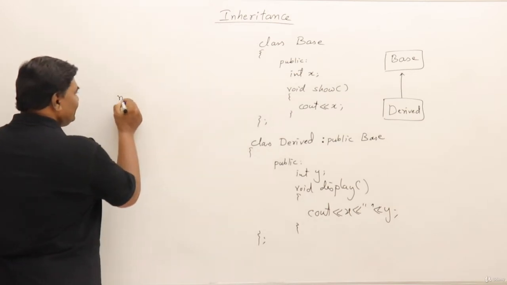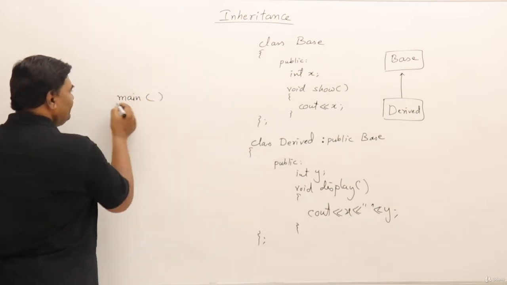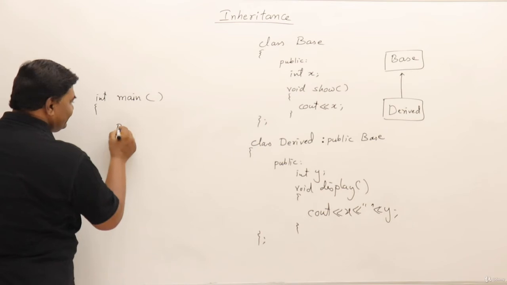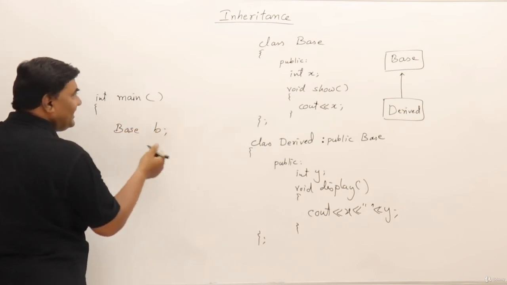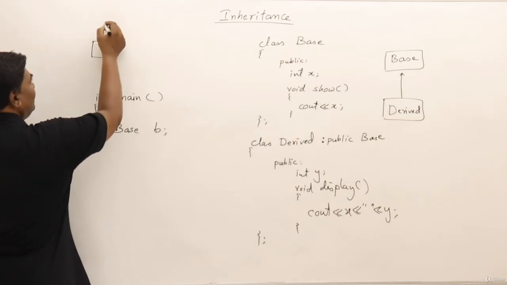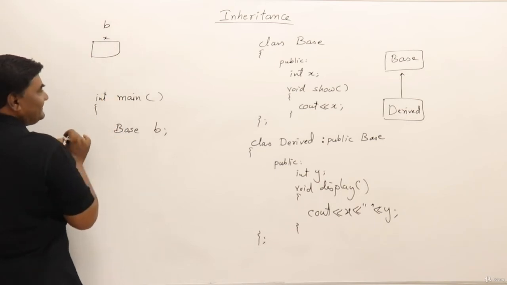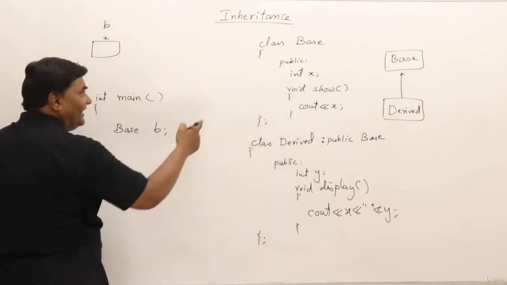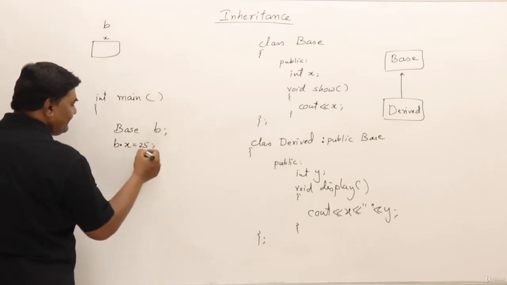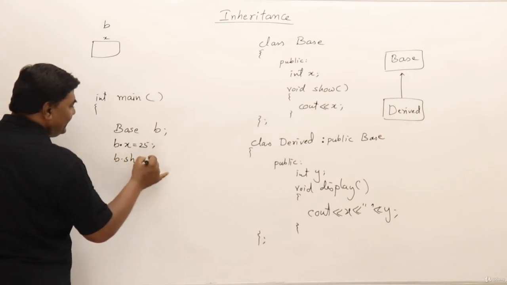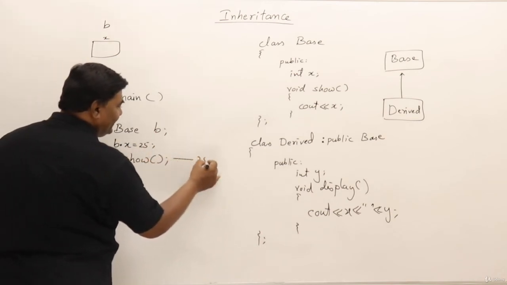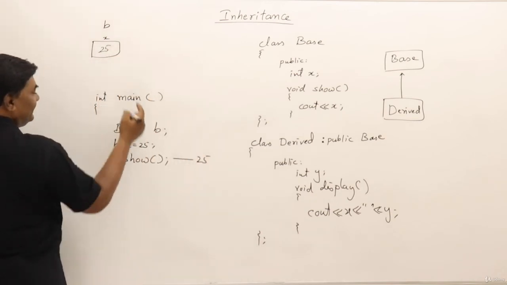Now let us create the objects of these and see what happens. Inside main method, int main, void main, whatever you want to write. So now I will create the object of base, b. What happens when I create an object of base? This object will have only variable x, and it is having one method, that is show. As everything is public, I can access that. So I will say b dot x assign 25. Then I will say b dot show. What will be displayed? It will be displaying x. What is the value of x that I have set? 25.